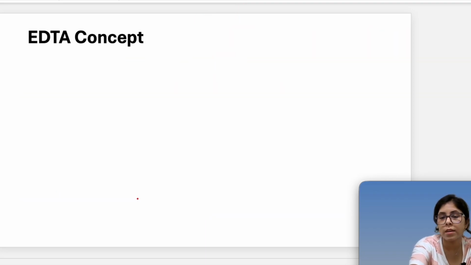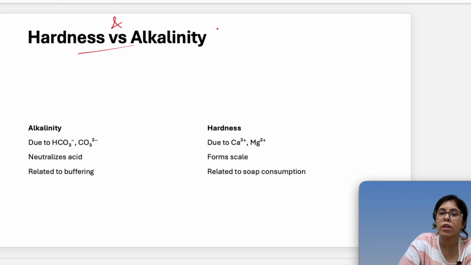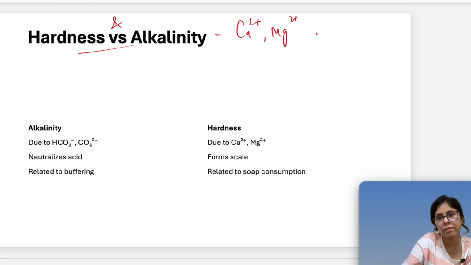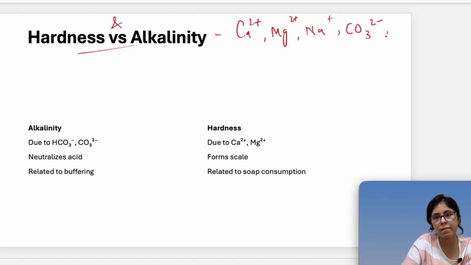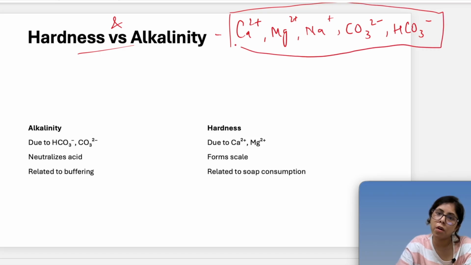Okay, so the EDTA concept I have already explained. Now we have a topic which is hardness versus alkalinity. Basically I should do hardness and alkalinity. So I am writing here calcium, magnesium, Na plus, CO3 2 minus, HCO3 minus. Okay, so alkalinity can be there due to all of these.